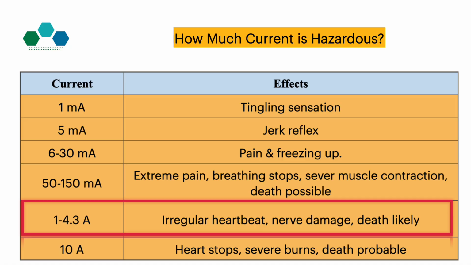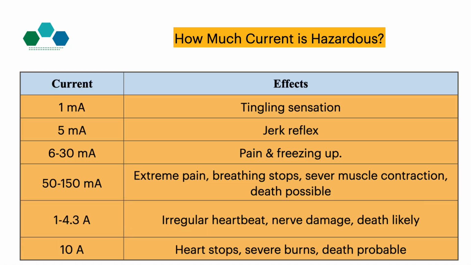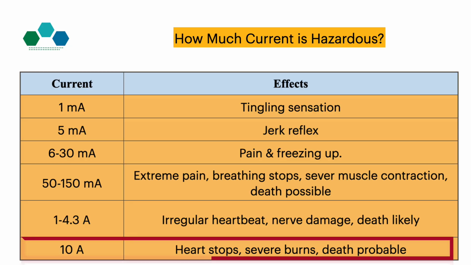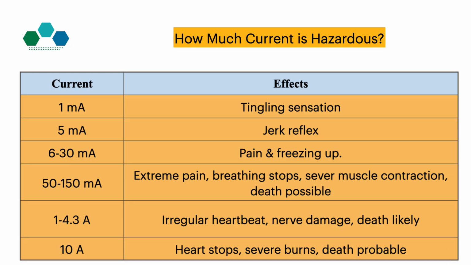1 to 4.3 amps may cause irregular heartbeat, nerve damage, and death is likely. 10 amps can stop your heart, cause severe burns, and death is probable. So understand, it doesn't take much to cause serious damage or even death.